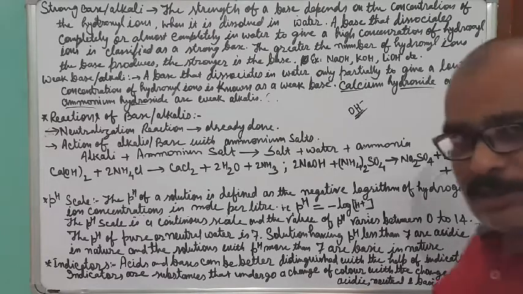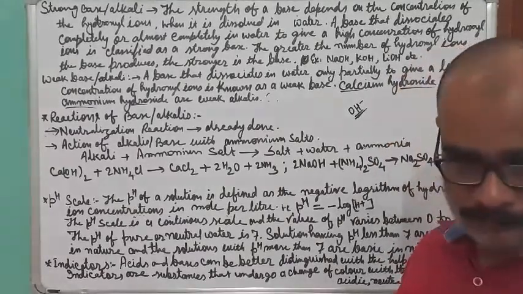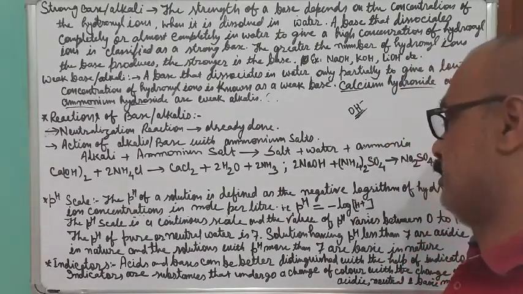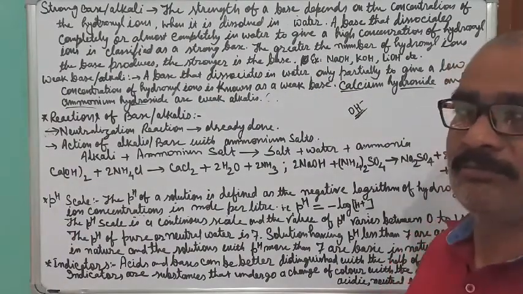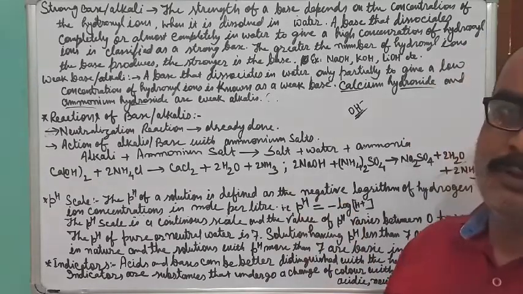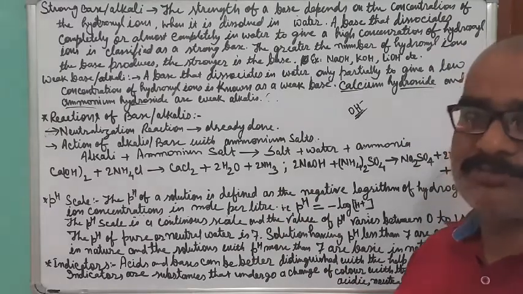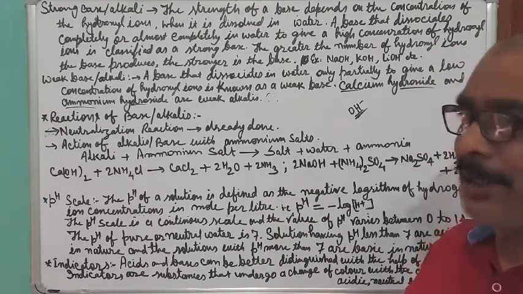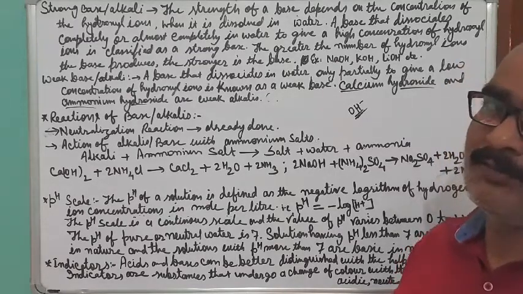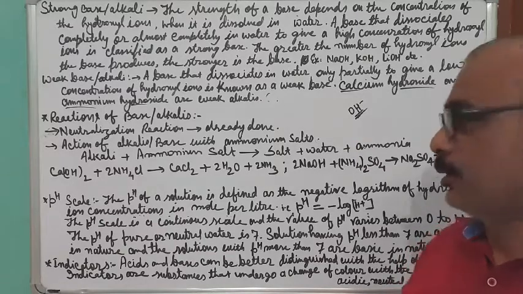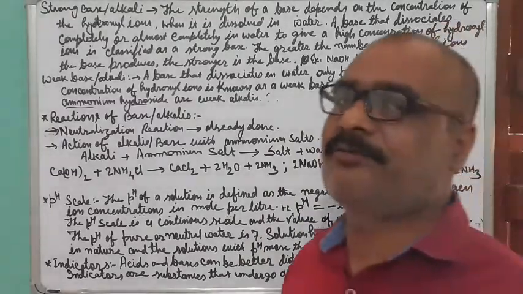Carry out the reaction with ammonium salt. If it produces ammonia gas, then it is confirmed that it is a base or alkali. So it is a test of base. This is a confirmatory test of the base. If you want to confirm that the given substance is a base or not, then carry out the reaction with the ammonium salt. If it releases the ammonia gas, then definitely it is base only. So it's a very characteristic reaction of the base that is utilized to identify the base.